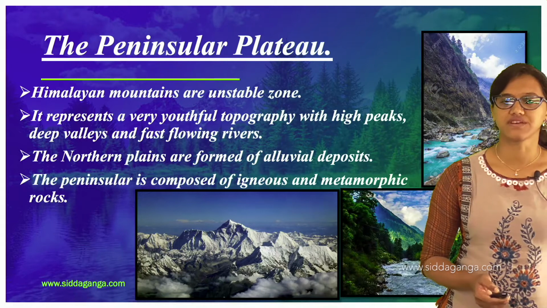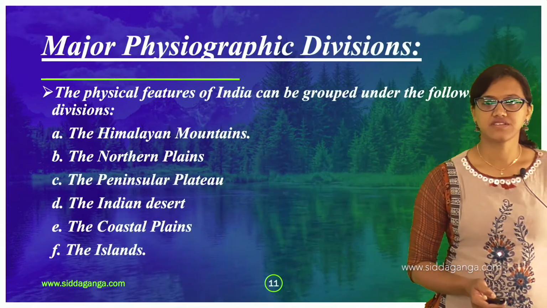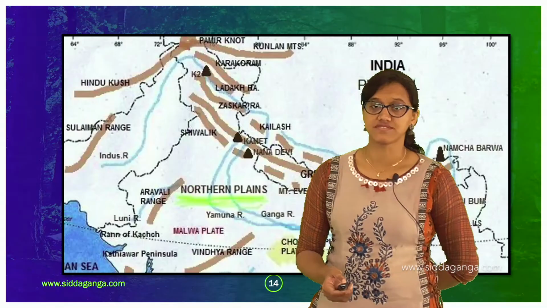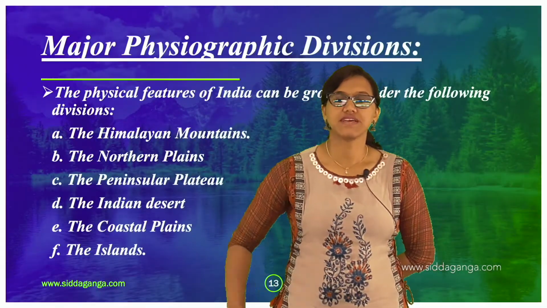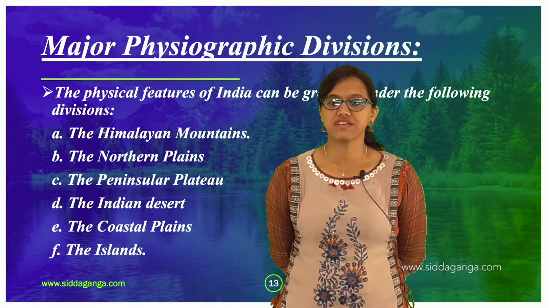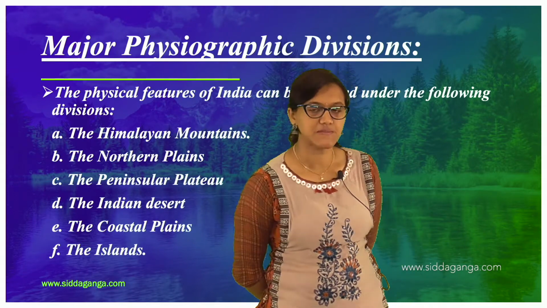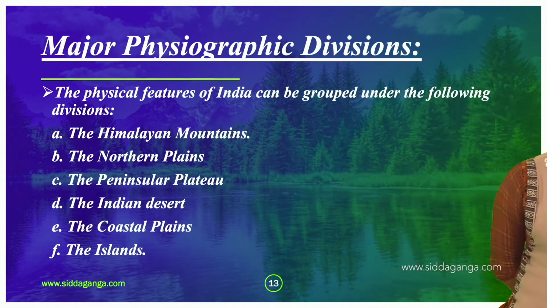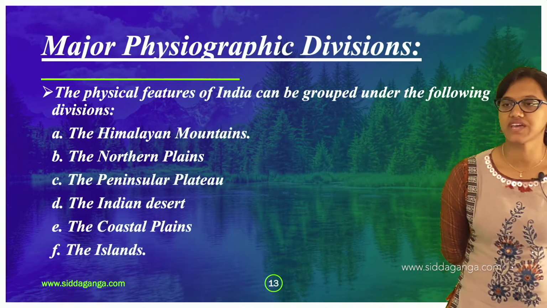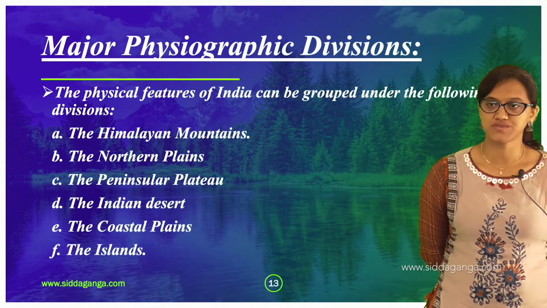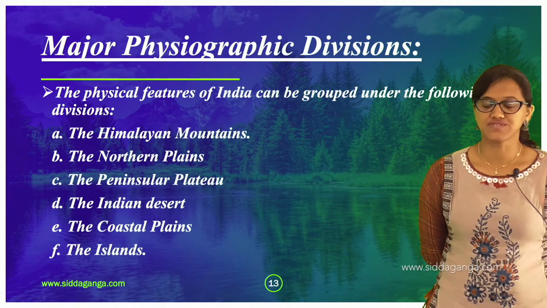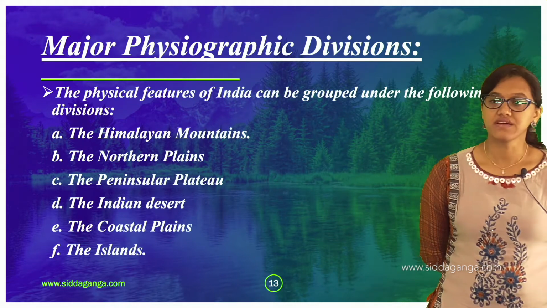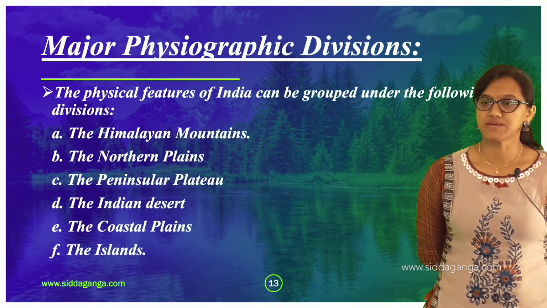So the very first thing when it comes to the geographical features: the major physiographic divisions. We have grouped India's physical features under the following divisions so that we can understand things in a better manner.